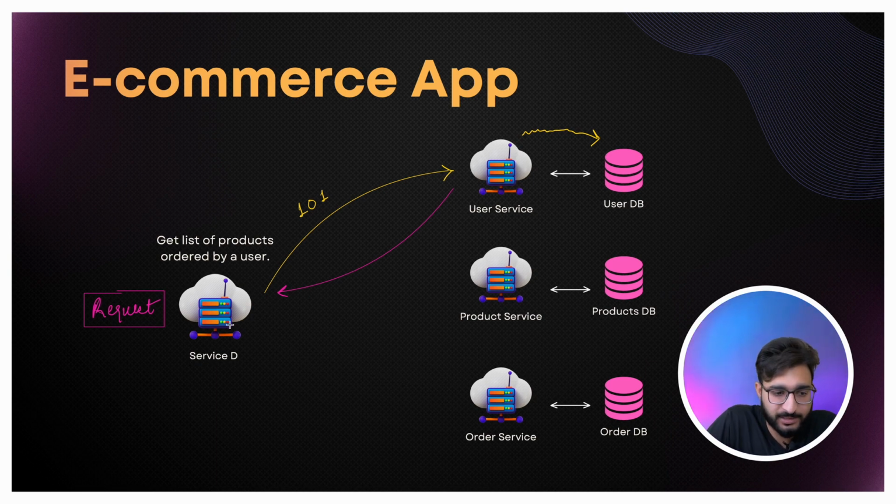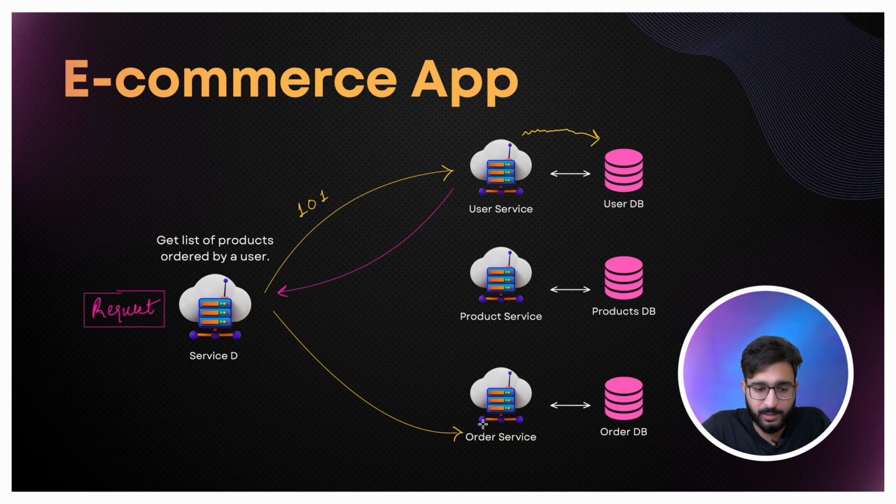Now let's say service D received the response that user number 101 exists. Now it will make another call, this time to the order service, because now we want to see the details of the orders ordered by this particular user. So service D makes a call to this order service. See, this request is still in process. It is not completed, because this is the request to fetch the list of products ordered by a user, and these are the steps to fulfill this request.